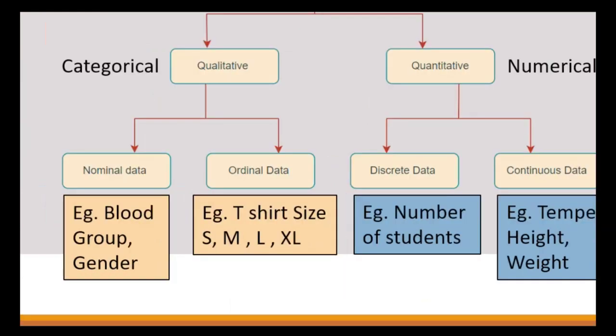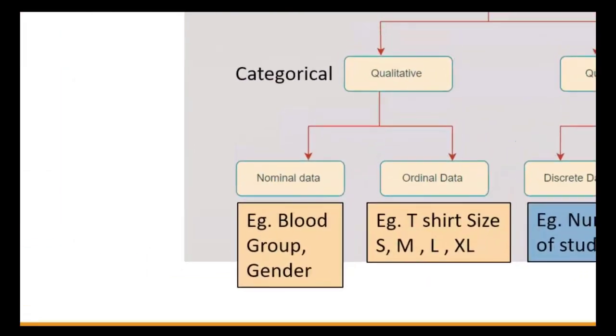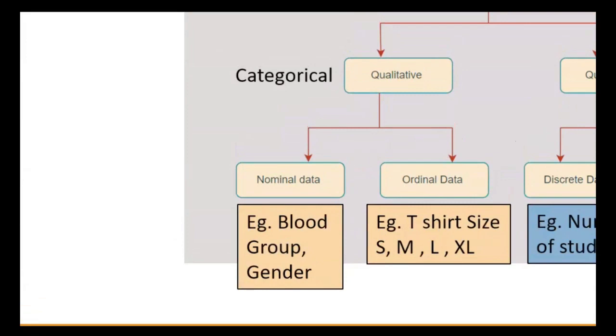Then in categorical data, there are two subtypes. First is ordinal data. Ordinal data is text data but with a certain order, like movie rating. Mostly, for movie rating we have three ratings: good, better, or best. There are defined categories and there is also an order. Good is a good movie, better is somehow better than good, and best is better than both. So if your data is categorical but contains some order, it's called ordinal data.